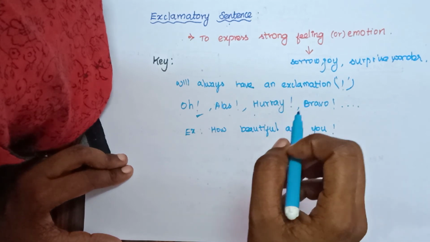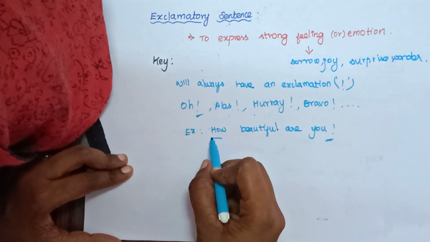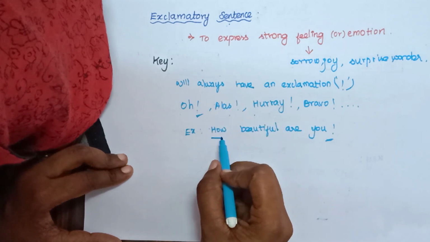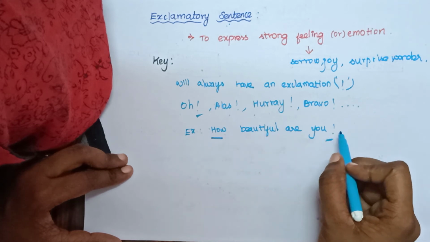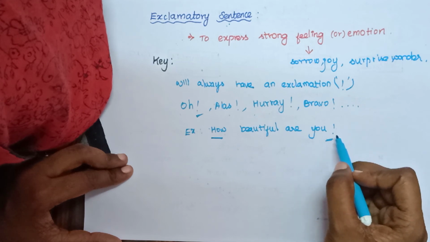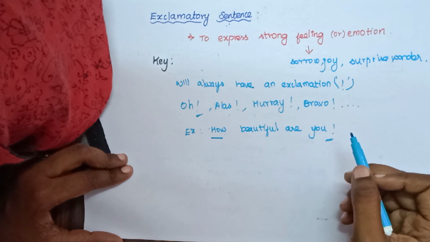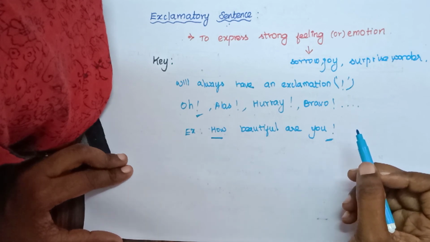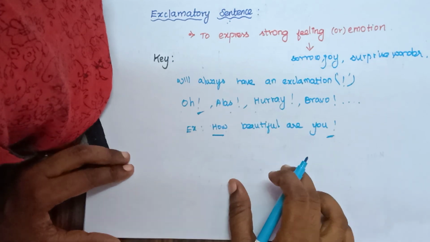So this sentence is called as an exclamatory sentence. As how is present here, you should not say it as an interrogative sentence. For an interrogative sentence, it should always have a question mark, but we are not having here a question mark. Instead, we are having an exclamatory mark. So it is called as an exclamatory sentence.